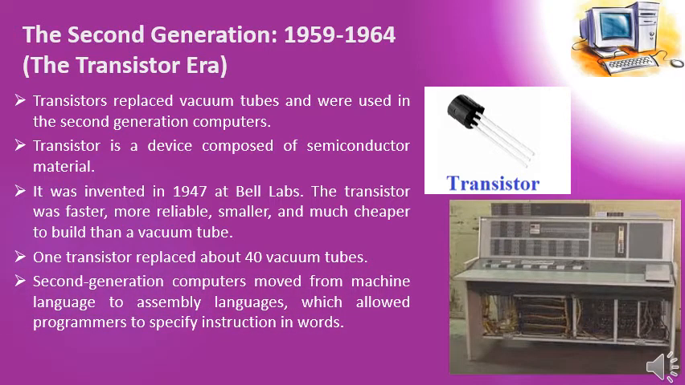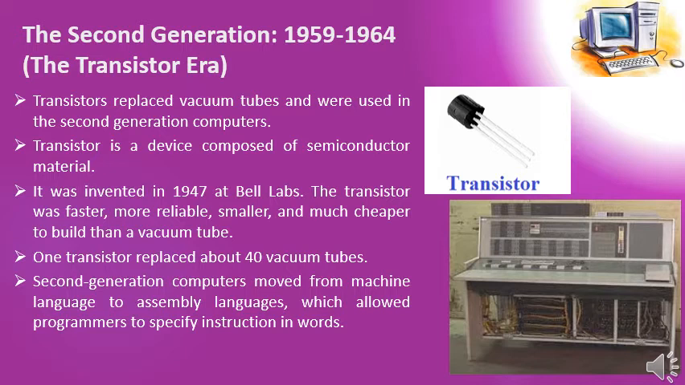Second generation computers moved from machine language to assembly language, which allowed programmers to specify instructions in words. Here in the picture you can see a computer which belongs to the second generation, and this computer was developed by the IBM.